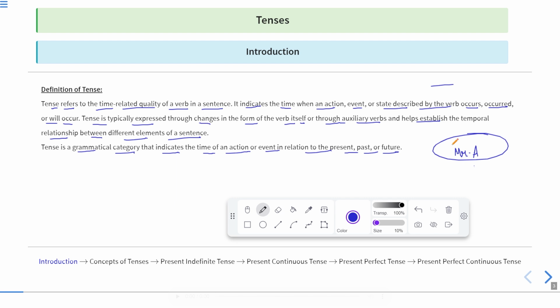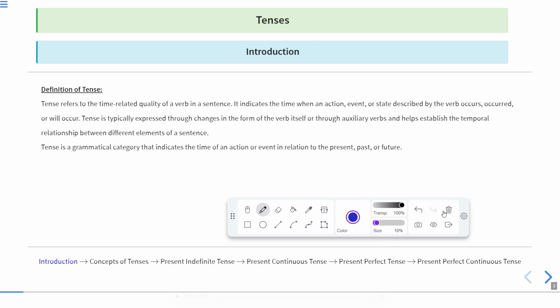You are just planning or thinking of it. Okay, so that is totally imagination. Okay, which is not here right now. It is totally an imagination. So that will be future. Okay, so we have three different time zones, that is present, past, or future. Okay, so this is all about tenses, or you can say tense refers to the relation between time and work.